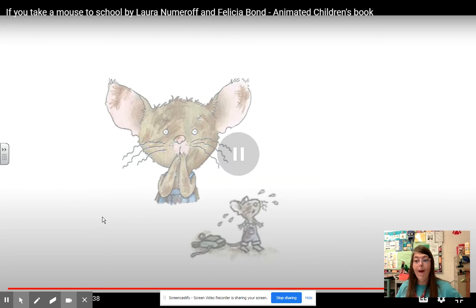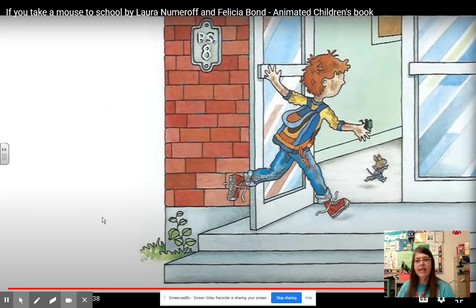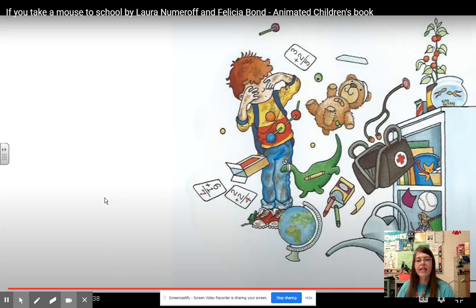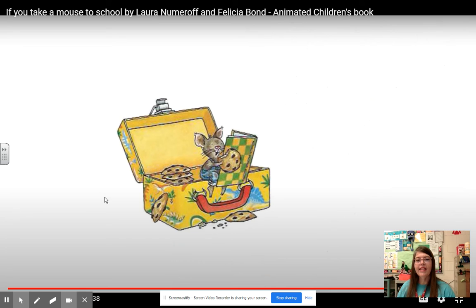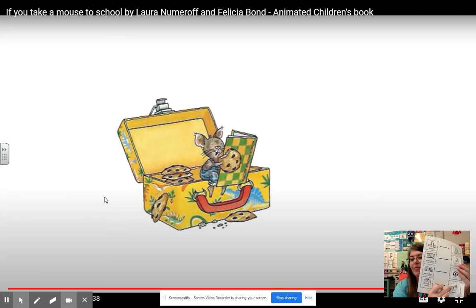Lunchbox. Uh-oh, so he's asking for the lunchbox. So we didn't think what's going to happen after the lunchbox. And chances are, if he asks you for your lunchbox, you'll have to take it back to school. So the last one is if he asks for the lunchbox, you're going to take him back to school. So find the one that says school and put it on the very last one.